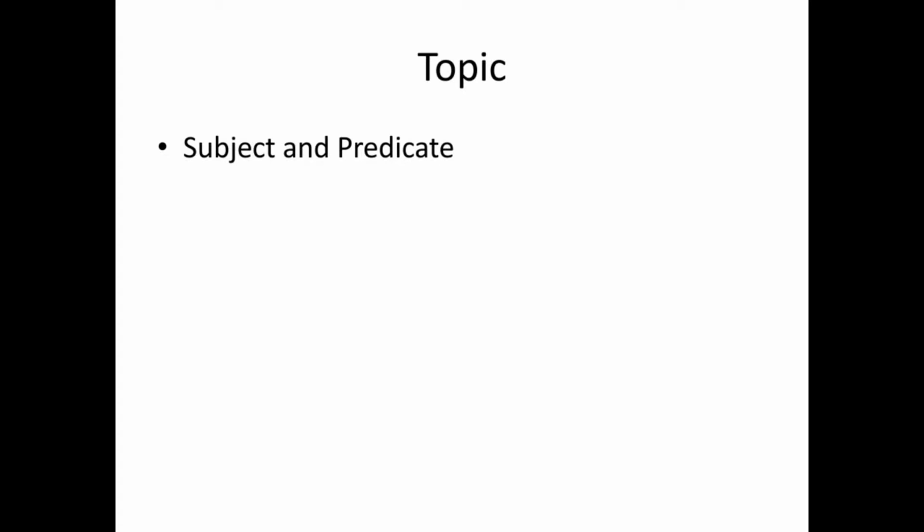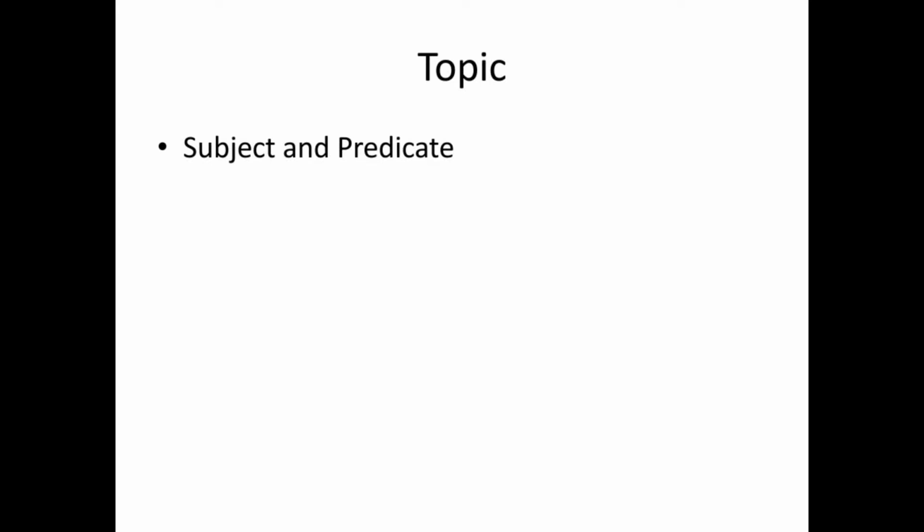So today our topic is subject and predicate. As you know, our previous topic was sentence and its types, and its link is available in the description. In the previous topic, we discussed what a sentence is and its types. A sentence is a group of words which gives complete meaning. For example, Faria was sitting on a table. It gives the complete meaning.